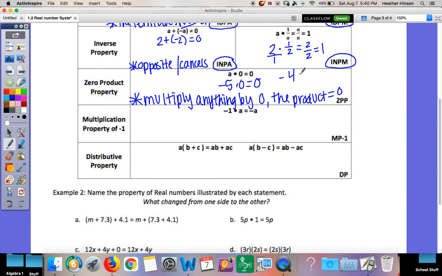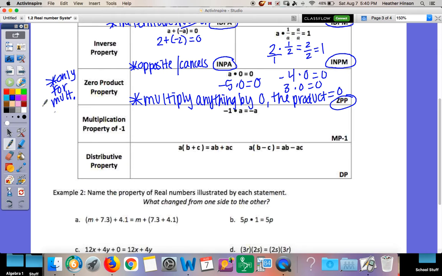Negative 4 times 0 is 0. 3 times 0 is 0. It doesn't matter which number you multiply by 0, it's going to be 0. So zero product property is ZPP. This is not for addition. This is only for multiplication.